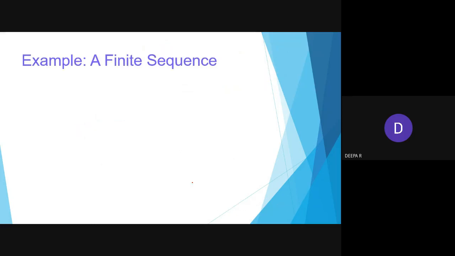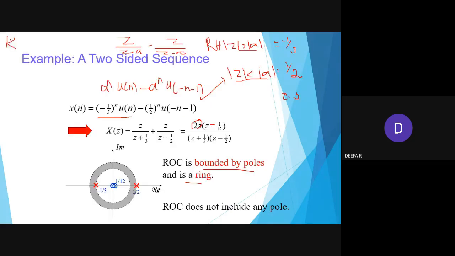Okay. So here you see we have seen three cases so far. It's like a right-hand side sequence, a left-hand side sequence, and two right-hand side sequences we have seen. We can solve for two left-hand side and one right-hand side plus one left-hand side. So for this, it is greater than a, it means modulus z.